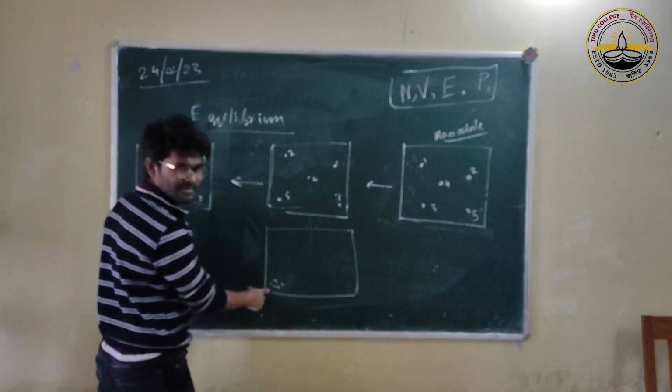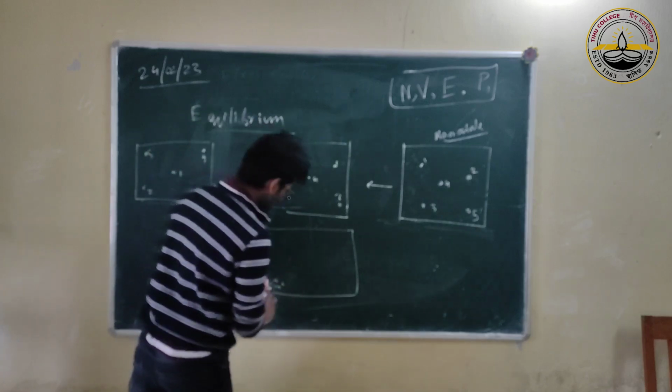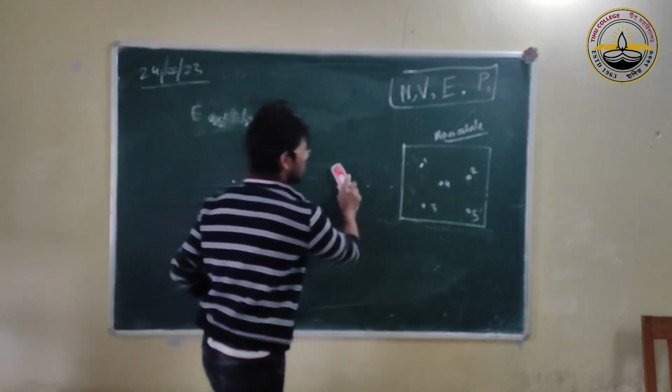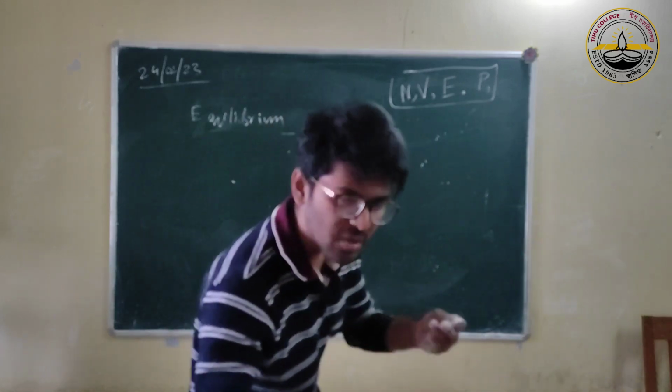All of them here. This one is also possible. This is also a microstate. Then why don't we? So here is the question. That is my definition of equilibrium.